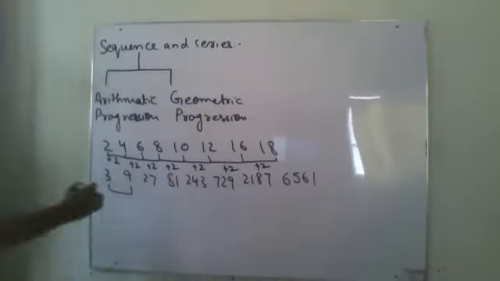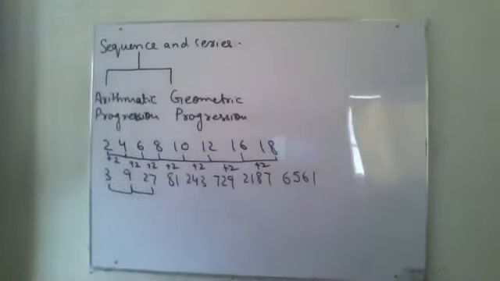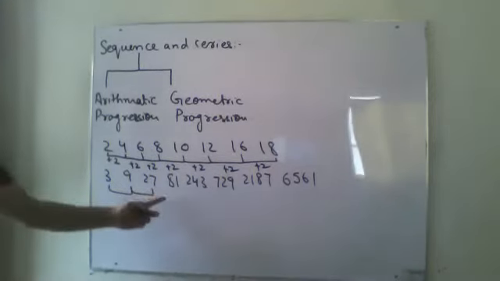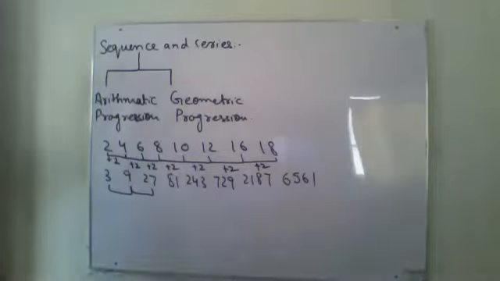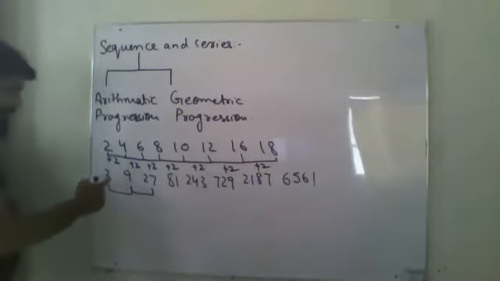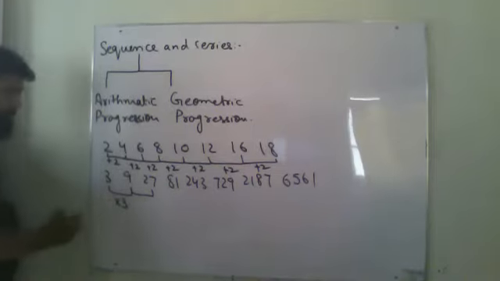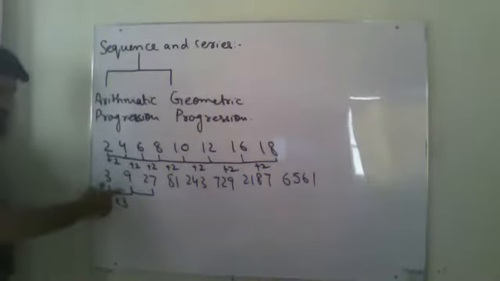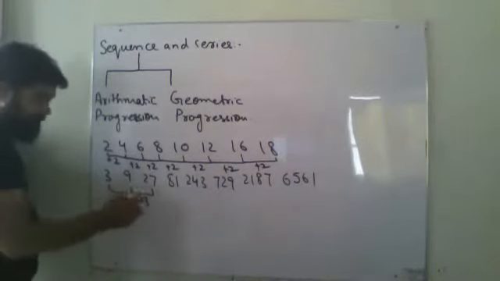Now coming over here, these two have a difference of 6. If I subtract them, these two have a difference of 80. Then the next one, so the differences are not coming the same. So let's try something else. 9 divided by 3 will be 3. So I multiplied this 3 with 3 and I got 9. 9 multiplied by 3, I got 27.